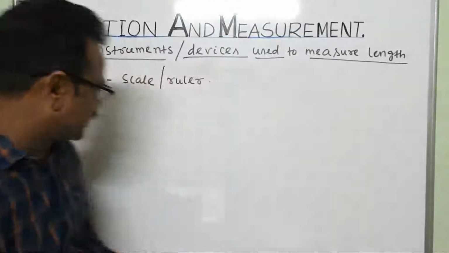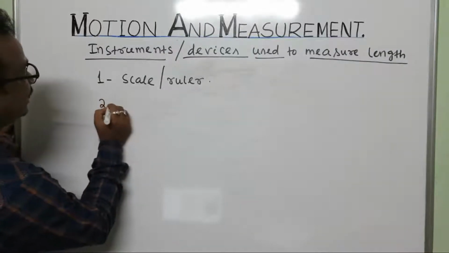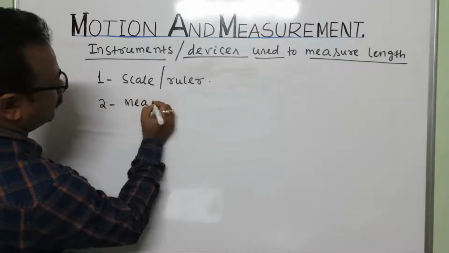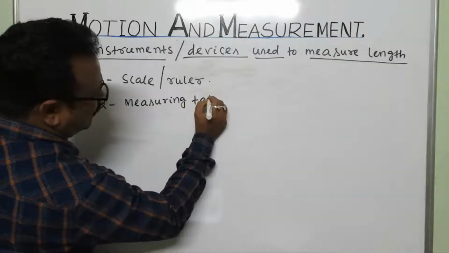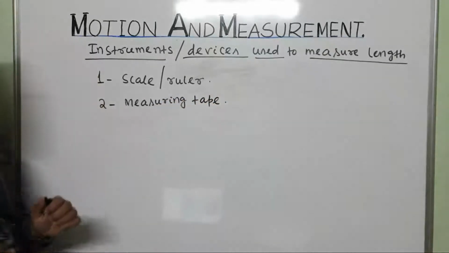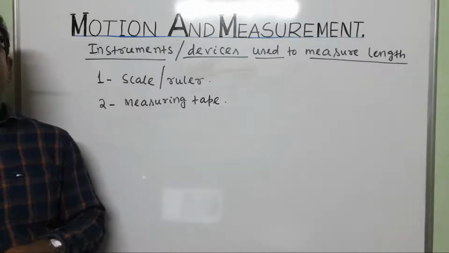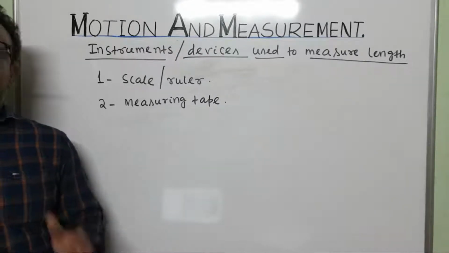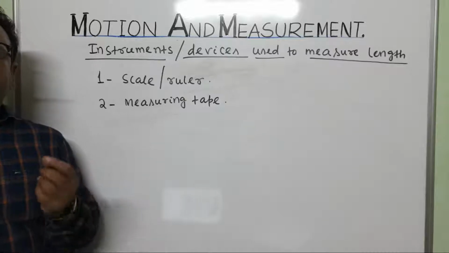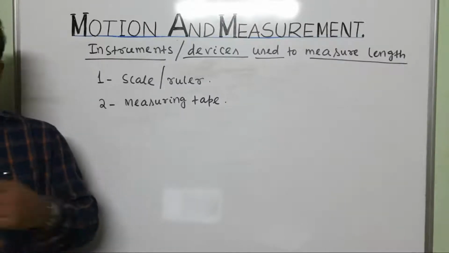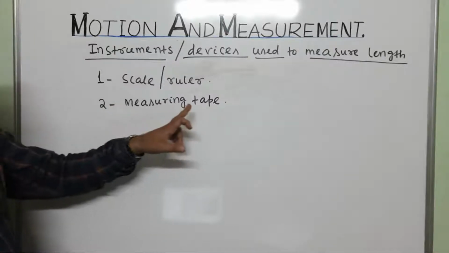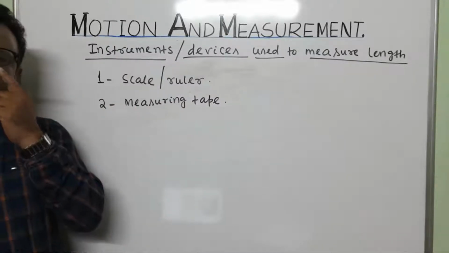Then next one is measuring tape. Who uses measuring tape? Suppose you are going to the tailor. The tailor will measure the chest, arm, everything by using a measuring tape.